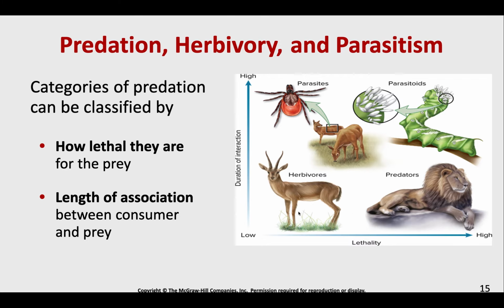Versus, say, a tick, maybe it's a wood tick we might find here in Minnesota. It's found its host living on the deer. That wood tick is probably going to coexist on that deer for quite a long time, but the lethality of that's typically pretty low. The deer is not going to fall over and die unless some disease is being transferred, right? So we can look at how lethal they are and how long they interact with one another.